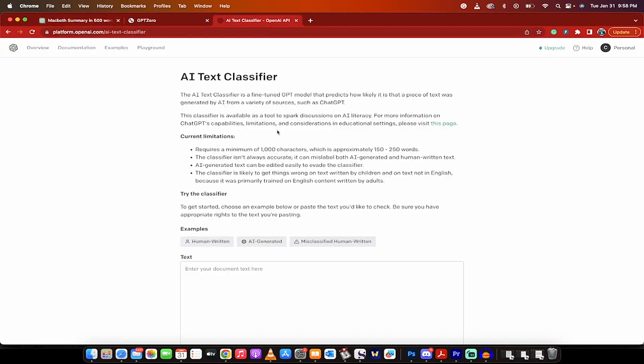So what's basically happened is they created an AI tool, and then they created another AI tool to determine if the content is written by their other AI tool. We are in the twilight zone, but it is what it is. So we are going to detect plagiarism.